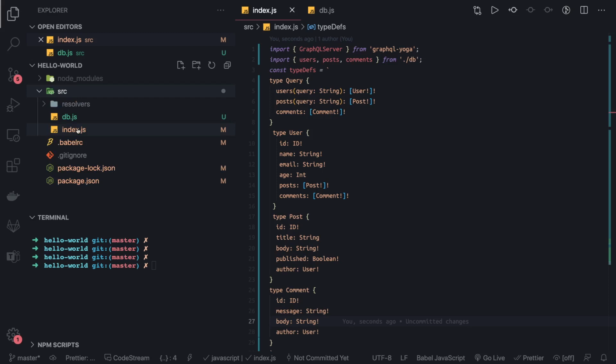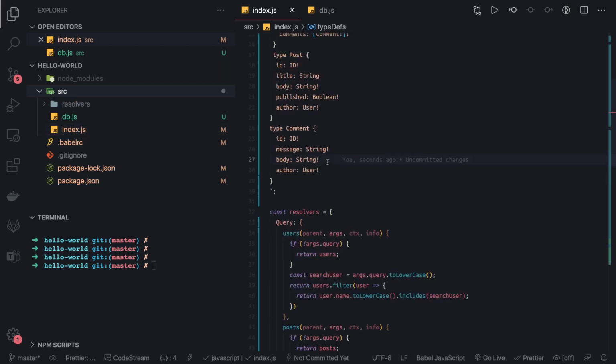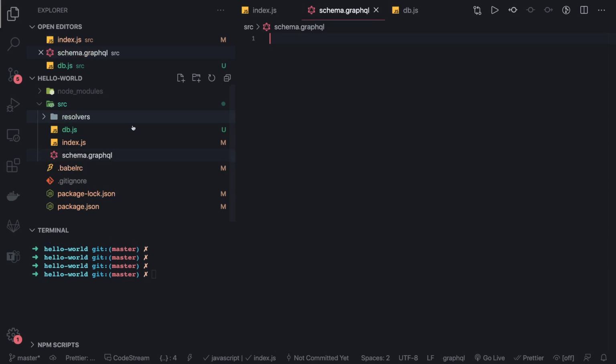Okay, and we can also move out this particular schema. So what we can do is create one new file inside source, let's say schema.graphql. We are introducing a new file extension and we also need to compile it, but we will take the help of Babel to do this.